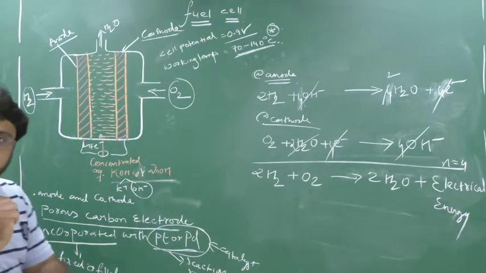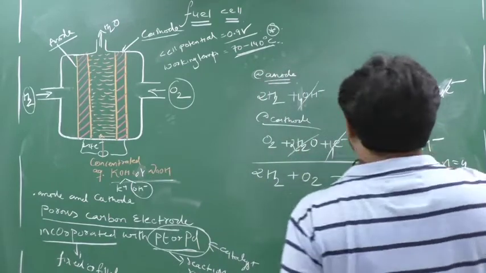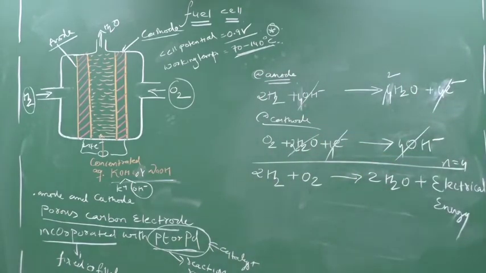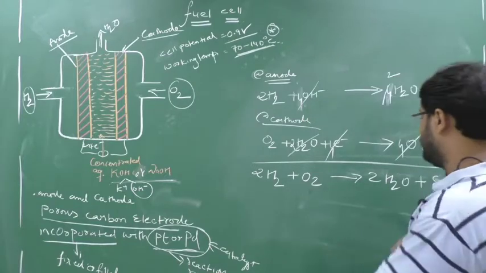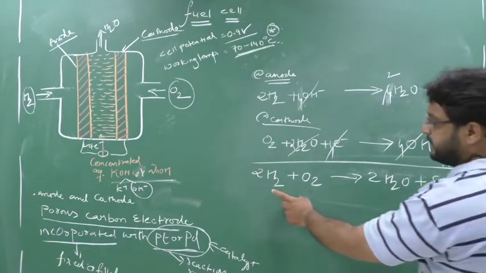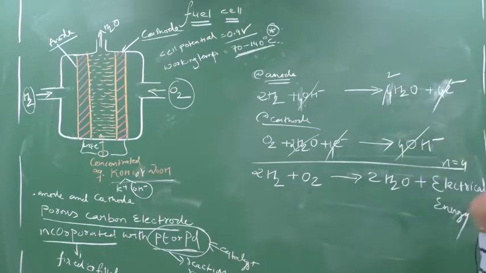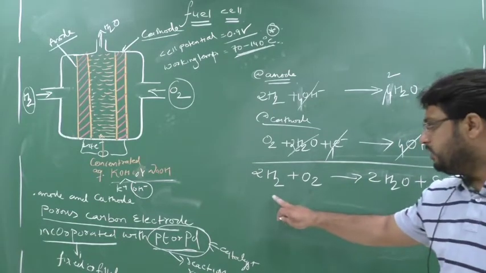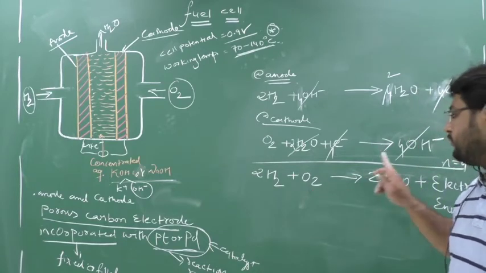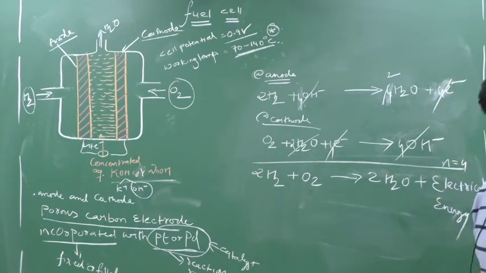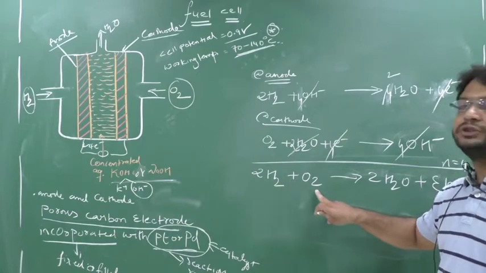They just used to meet what? Hydrogen and oxygen. That's why your OH minus gets cancelled. Clear this part? So you can write down the reaction, you can take a screenshot. Because it will be asked in the exam why you have to create such a kind of cell when water can be generated by directly combining hydrogen and oxygen, but it is not possible. The answer is that the direct combination of hydrogen and oxygen to form water is a highly exothermic reaction, liberates a large amount of heat and might explode. So this direct combination of hydrogen and oxygen is not possible.